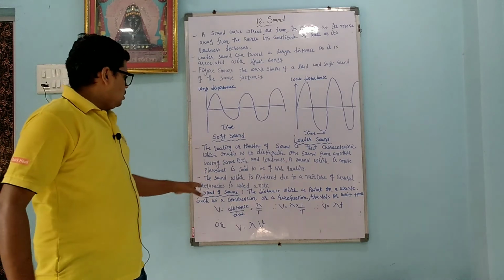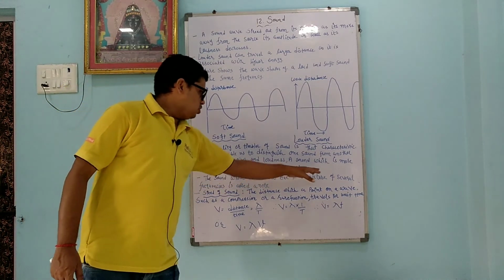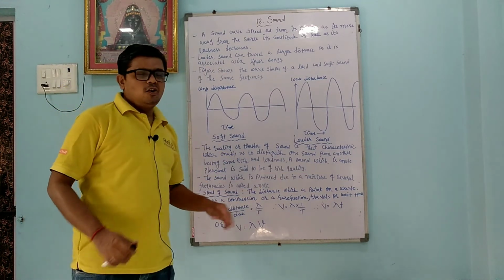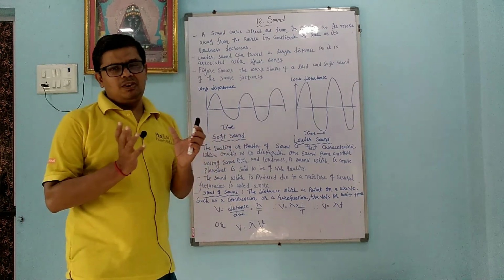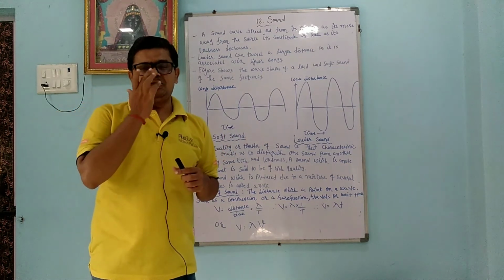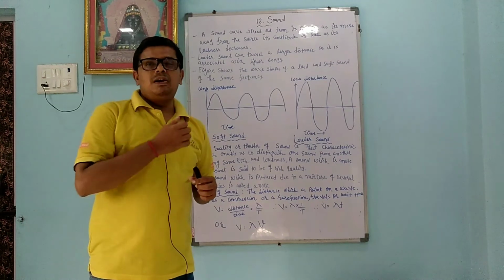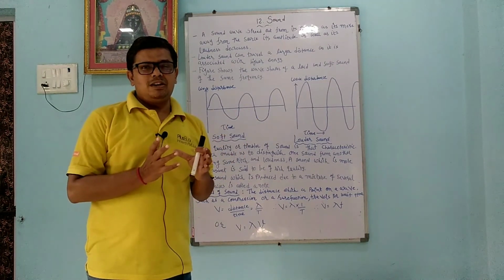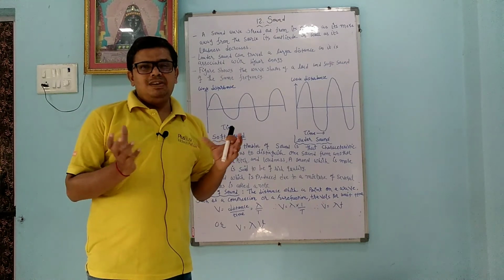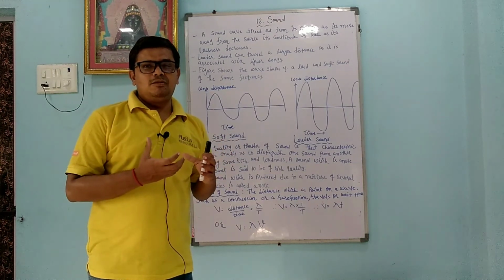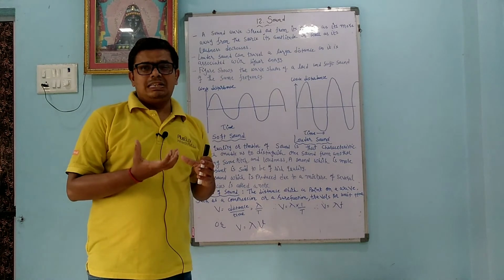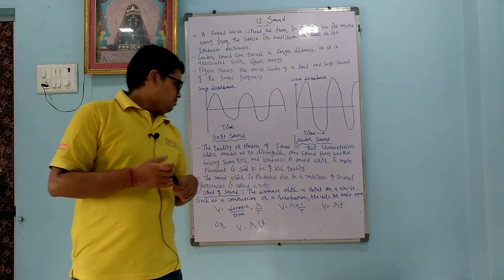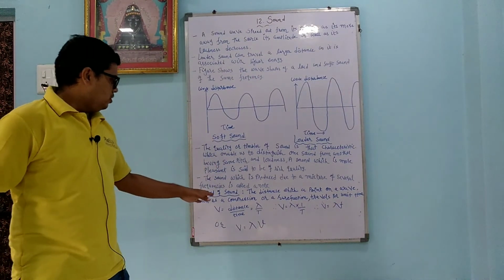The sound which is produced due to the mixture of several frequencies is called a note. So when different frequencies are mixed, we can say that it is a note. You can see that in many movies or songs, with different types of instruments or singers, they mix different frequencies of the wave and ultimately make a pleasant sound. It is called a note.